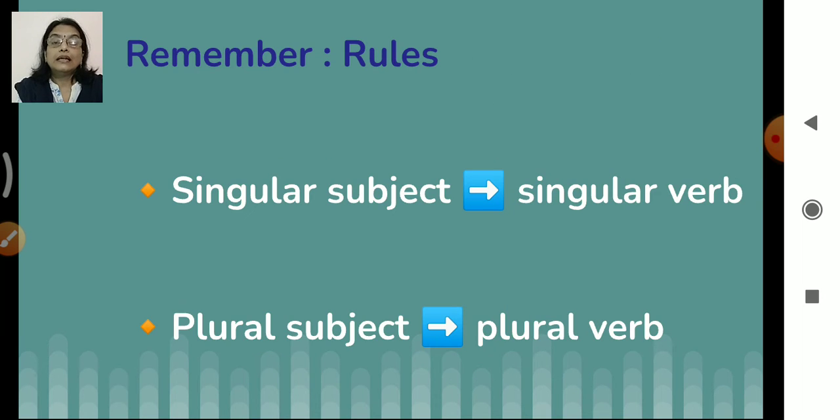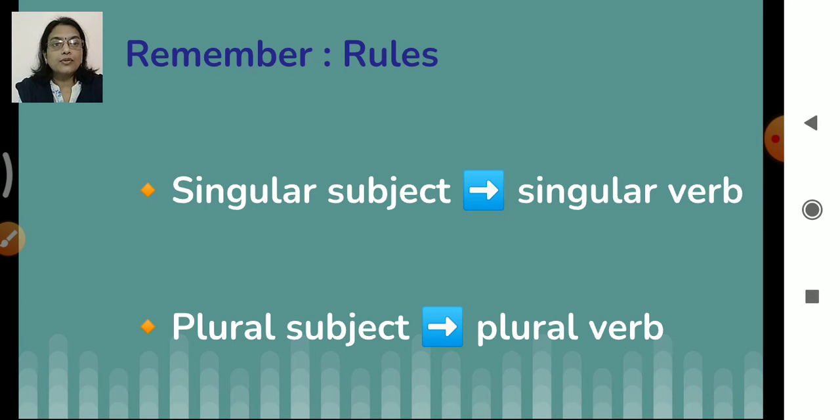Then this is what we learned now. Singular subject will have singular verb and plural subject will have plural verb. Okay, don't forget, these are the rules. So you just cannot change them anyhow.